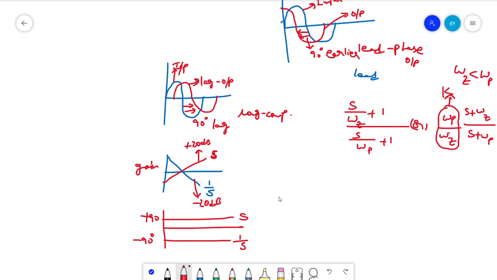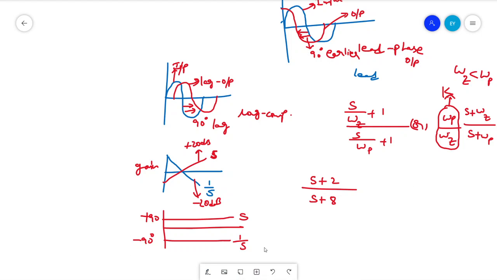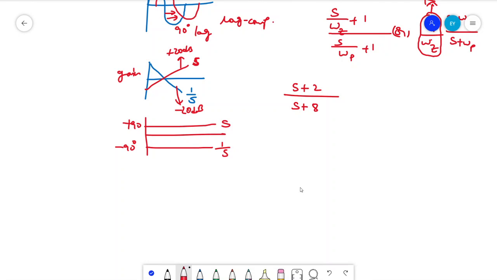And if you have the combination of these two, pole and zero, in the transfer function, let us consider a transfer function which has a combination of both pole and zero. Say you have a transfer function s plus 2 divided by s plus 8. If you locate the zero and the pole in the s plane, how does it look? It looks this way. This will be the zero at minus 2, and this will be the pole.